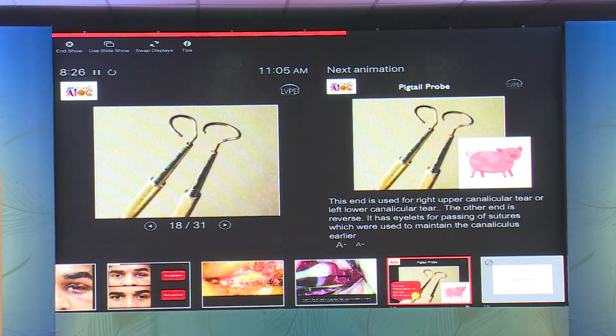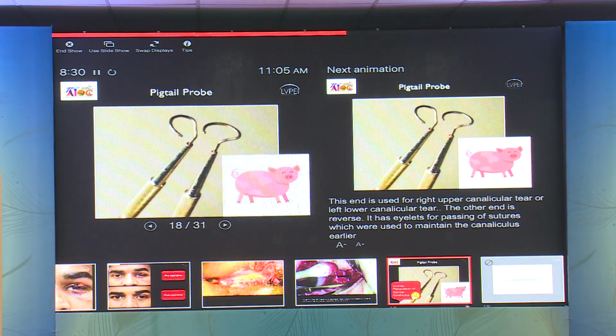This is not something that present-day fellows commonly see, but this is what we call the pigtail probe, because it's shaped like a pigtail. This end is used for the right upper and the left lower eyelid. The other end would be used for the left upper and right lower eyelid. The opposite punctum and canaliculus is used to pass it through. You have to maintain the curvature and ensure that there's no tear of the normal canaliculus, and bring it out.